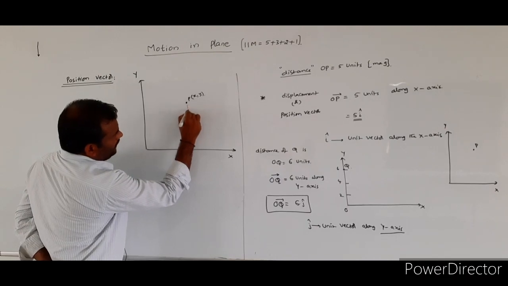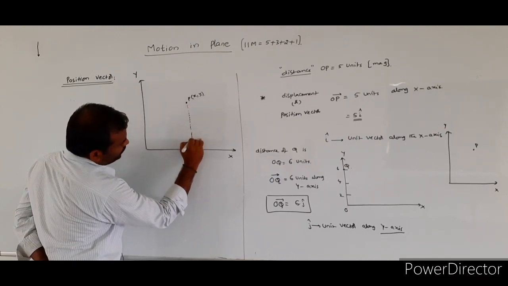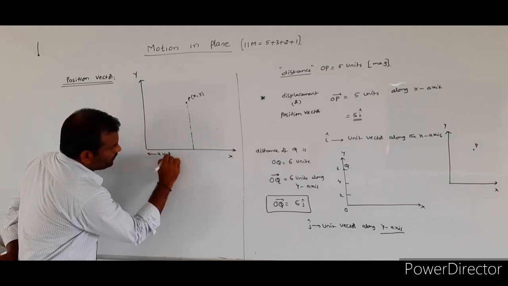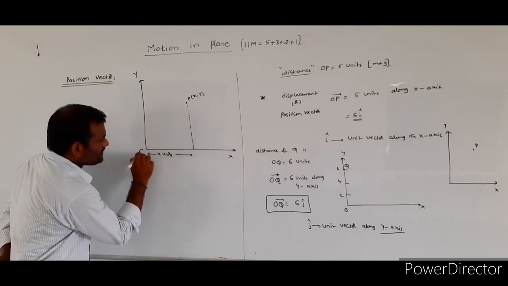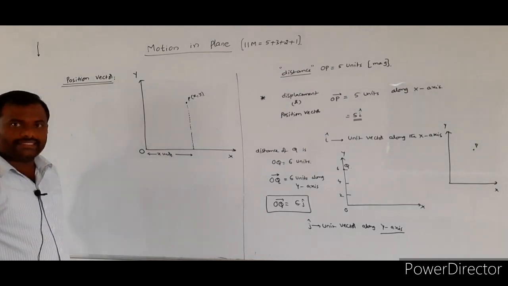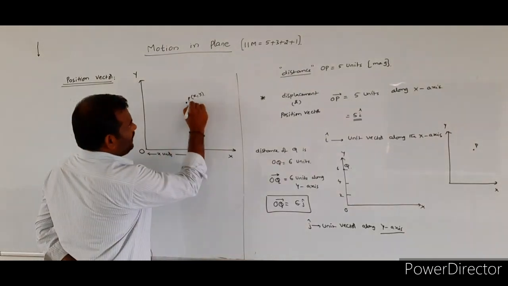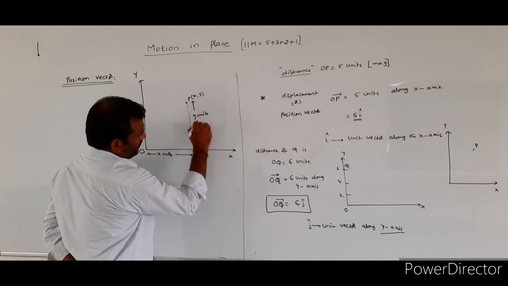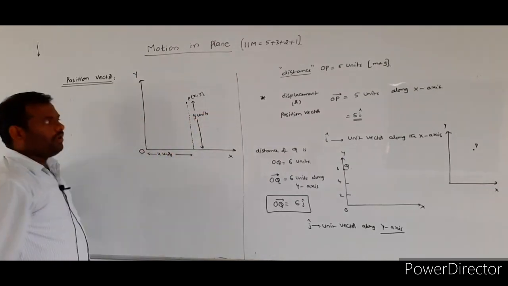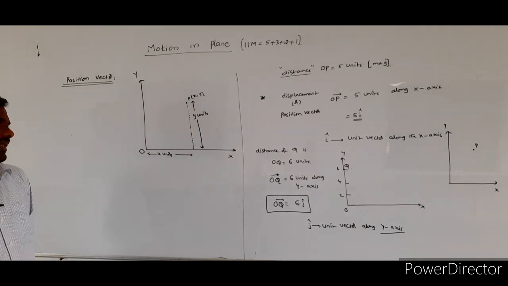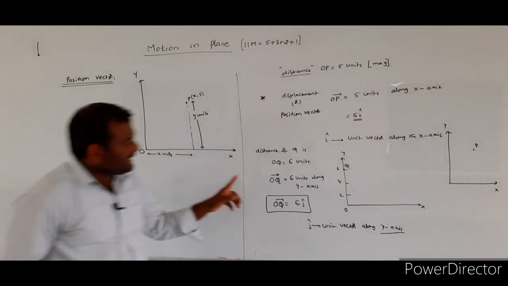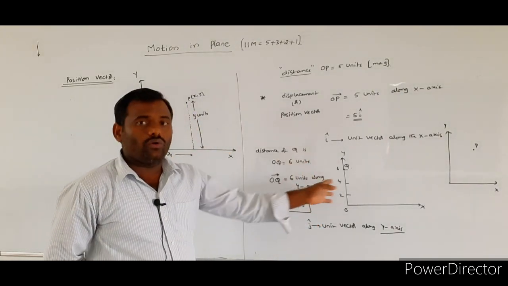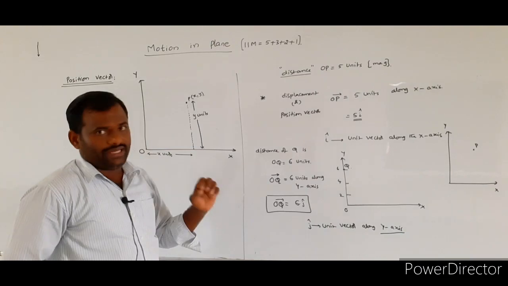The particle P has a magnitude of x units along the x-axis and y units along the y-axis. If it is along only the y-axis, you write 6 into j cap. If it is along only the x-axis, you write 5 into i cap.